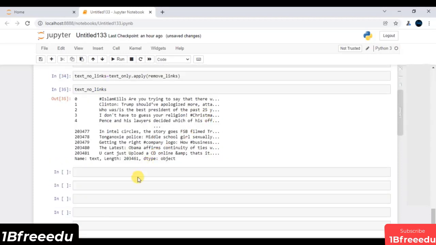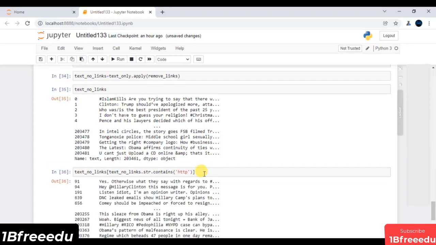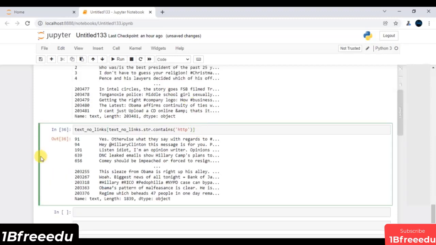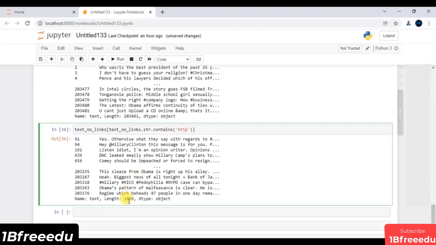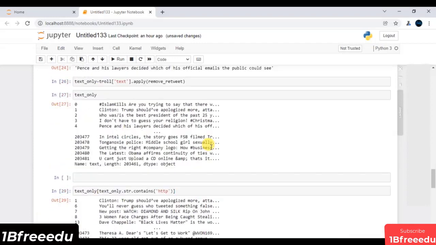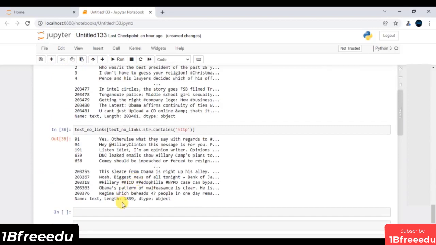This is of course my previous code. Over here, if I press tab, this is my actual series where we do not have any links, and this is typically my text_no_links. On top of this, if I execute, you will see you still have some observations that say you have HTTP as a substring, but the count is extremely low. Initially my count was approximately, if I'm not wrong, close to 95,000, but now I have just less than 2,000 rows.